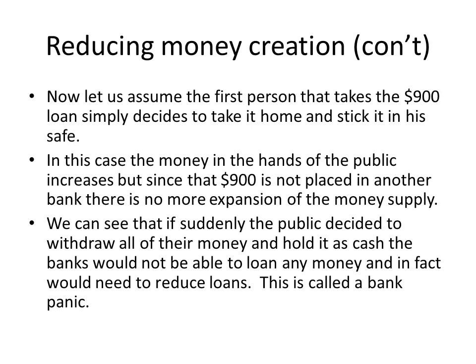Now let us assume the first person that takes the $900 loan simply decides to take it home and stick it in his safe. In this case, the money in the hands of the public increases, but since the $900 is not placed in another bank, there is no more expansion of the money supply.